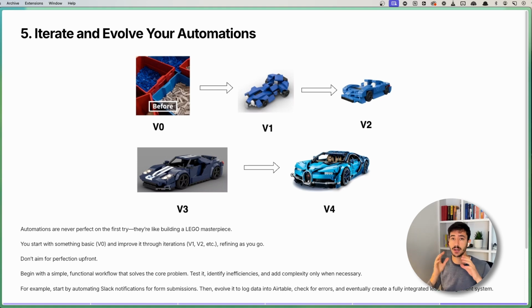Generally, you'll never create a perfect version right from the start, but you will go through iteration for the different automations that you're going to build. You don't need to aim for perfection. What you need to do is create a simple MVP, a simple automation that is going to solve a specific problem. After that, you can start thinking about adding additional components to it.